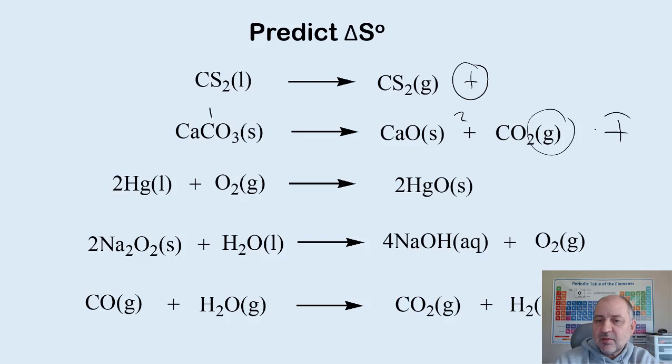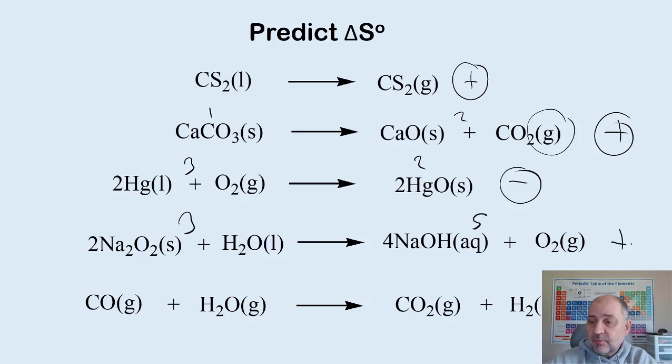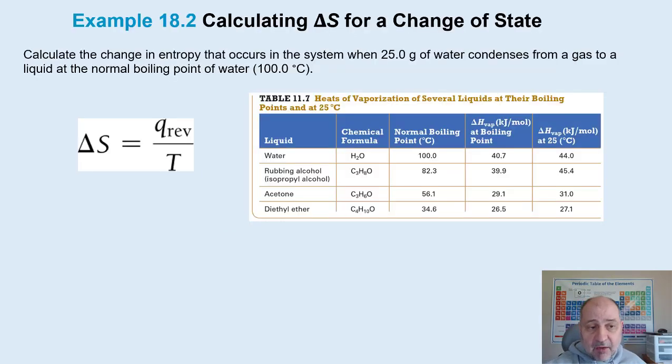That's an increase in entropy. 3 going to 2. That's becoming more ordered. Here we have 3 going to 5, this order is increased, and here we have 2 going to 2, so no increase or decrease in entropy. All right, fair enough.